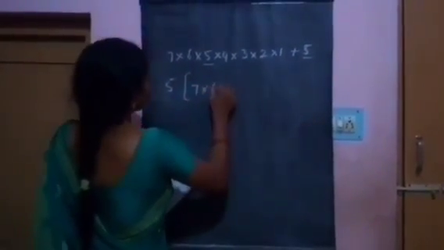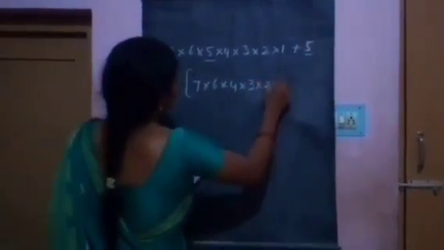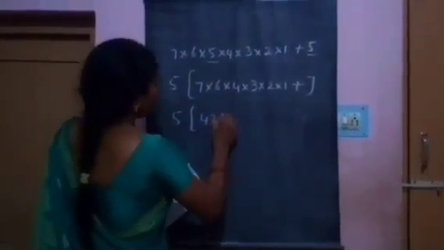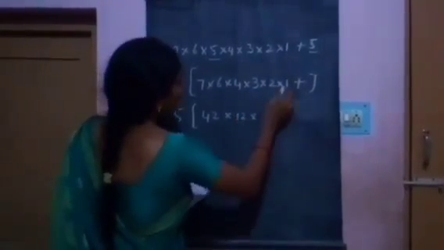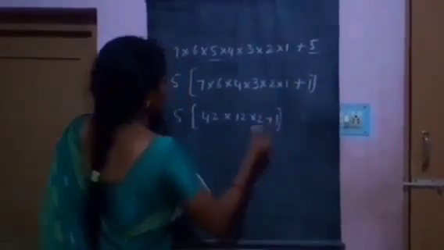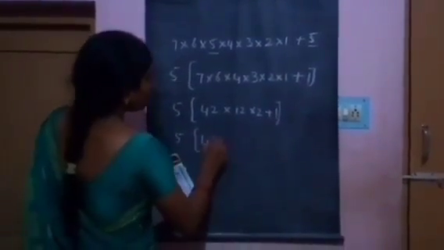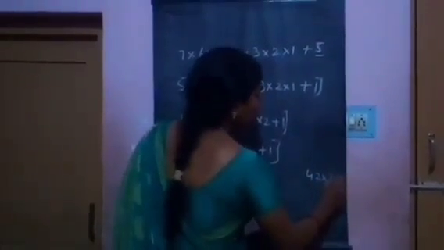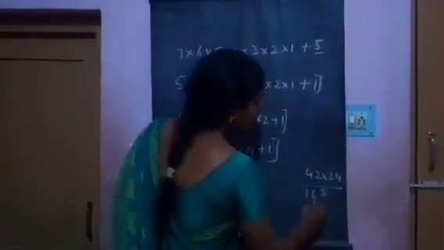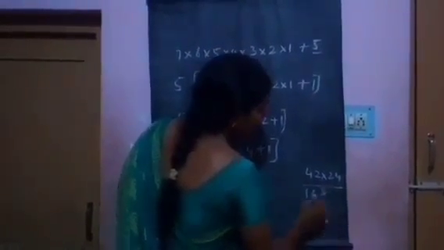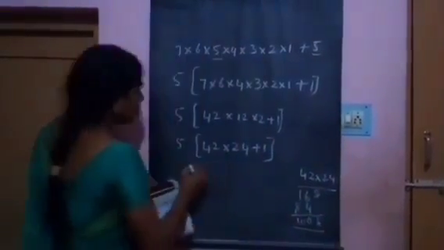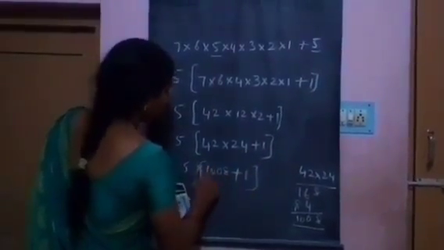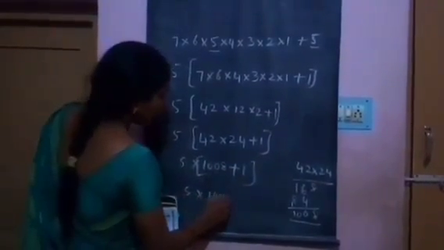Remaining 7 into 6 into 4 into 3 into 2 into 1 plus 1. 5 into 7 sixes are 42 into 4 threes are 12 into 2 ones are 2, plus 1. 5 into 42 into 12 into 2 is 24, plus 1. 42 into 24 is 1008. So 5 into 1008 plus 1, that is 5 into 1009.